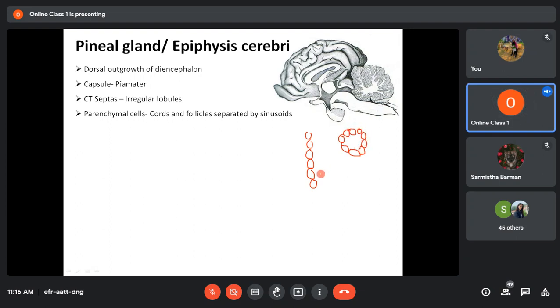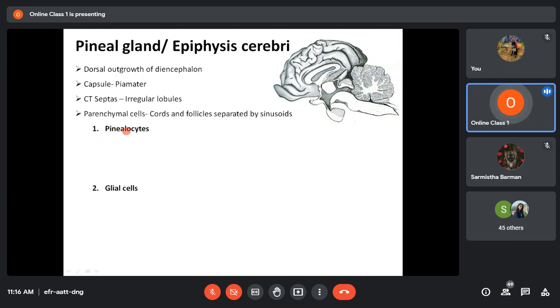Okay, so you may have the parenchymal cells arranged as some cord, or they may arrange themselves into some follicle this way. So two types of arrangement you may find. Now within this lobule, basically you find three types of cells. The cells of the pineal gland, if you see, there are three types. The main principal cells, those are called the pinealocytes.